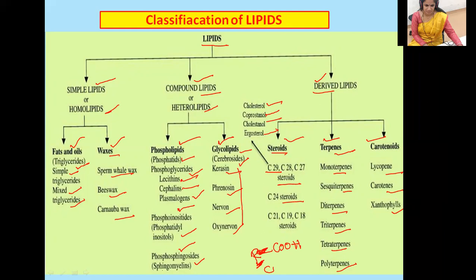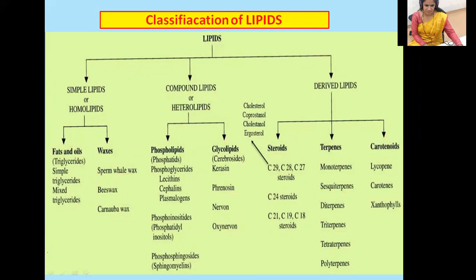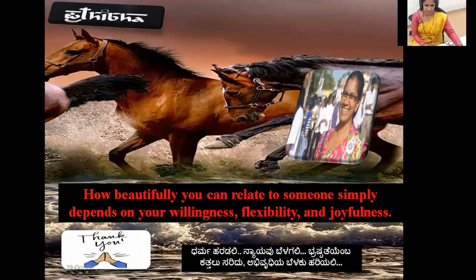Hope you're able to understand this concept today, and if you have any doubts, you can reach out to me. In the exam, nobody will ask you to give the entire classification of lipids. If you write any two examples for simple lipids, compound lipids, and derived lipids, that is more than enough. Hope I made myself clear with the introduction to lipids. In the next class, I'll be coming with the classification of lipids, properties of lipids, and functions.